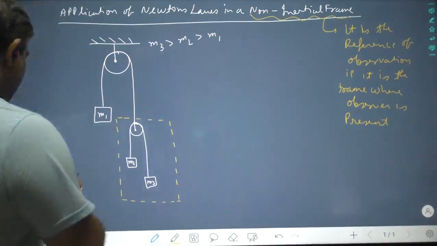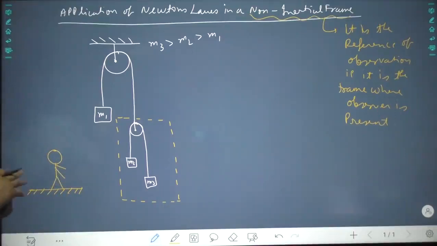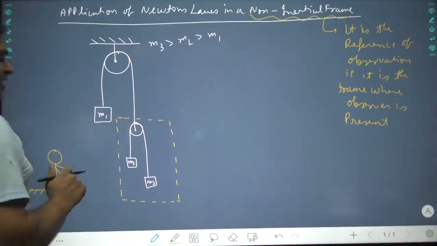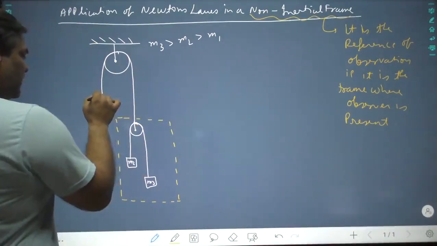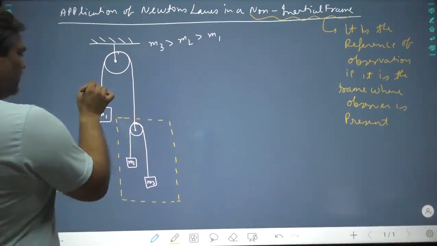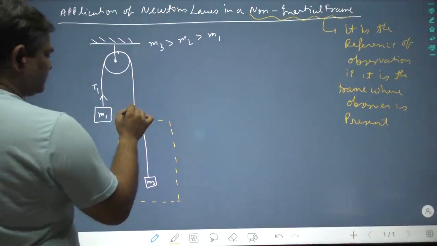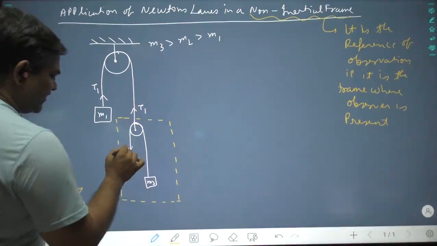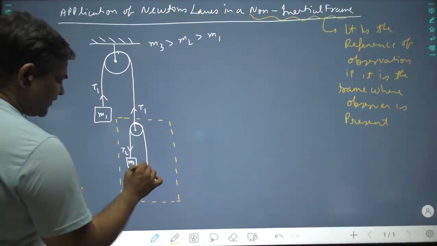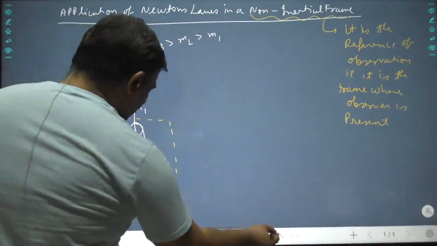Now understand. Our observer is standing here. So he observes mass m1. Now along one string there is only a single tension. So on this string we have tension, let's say T1. In this string, let's say tension is T2, or whatever direction you like to take, it doesn't matter.